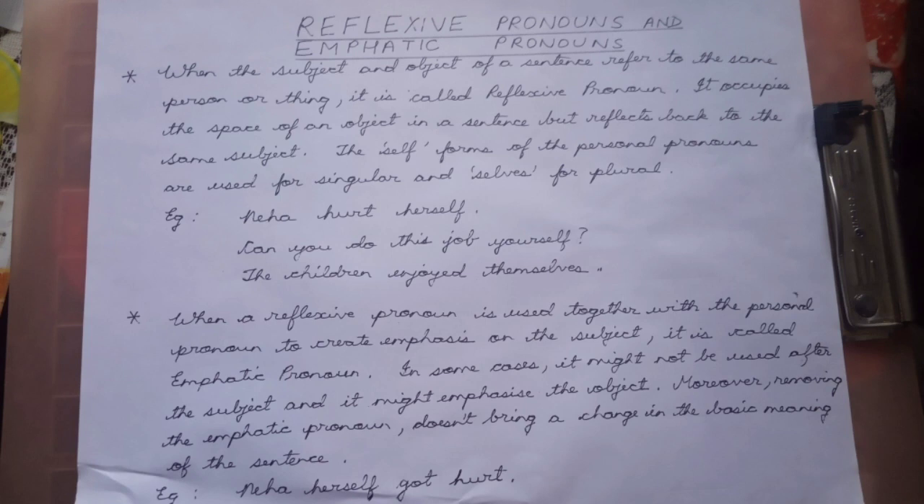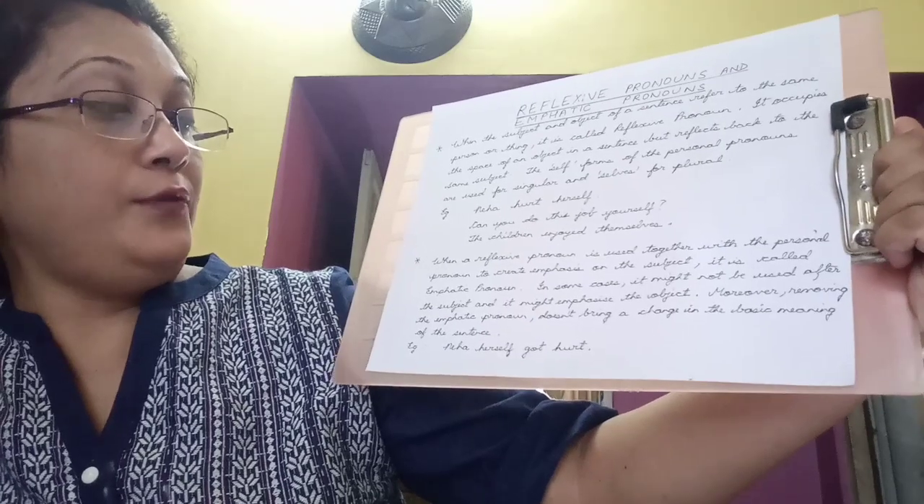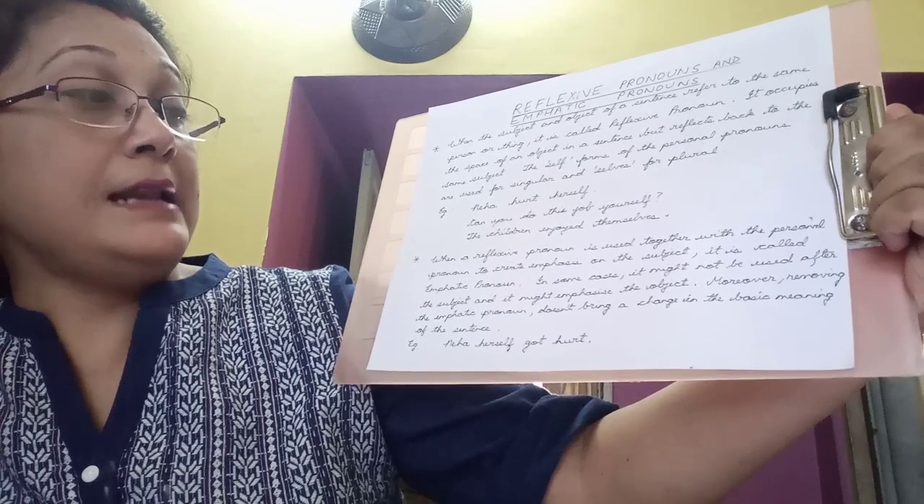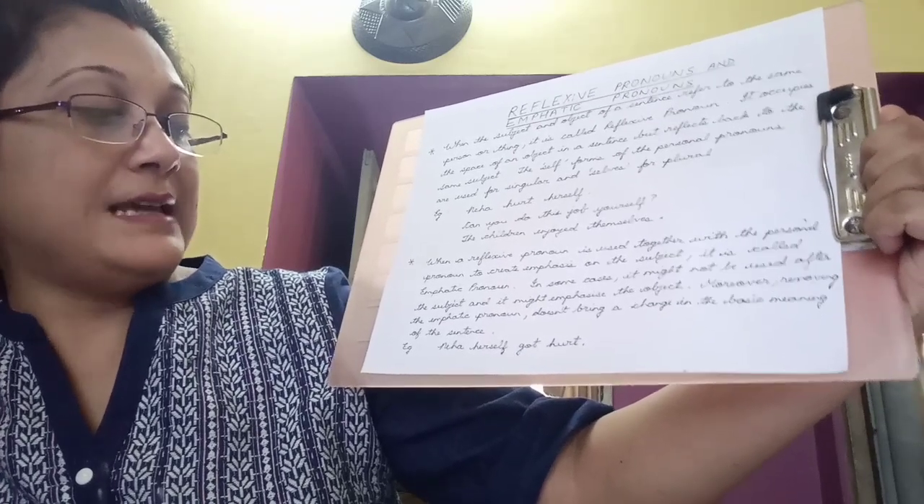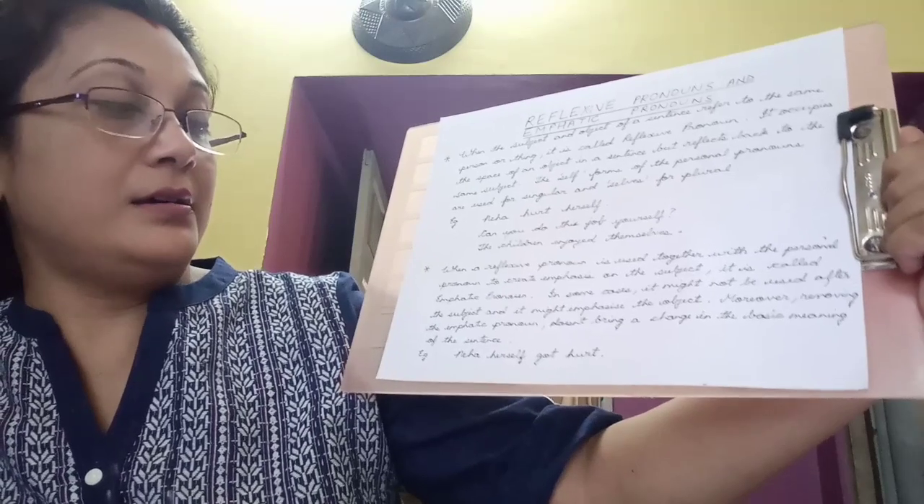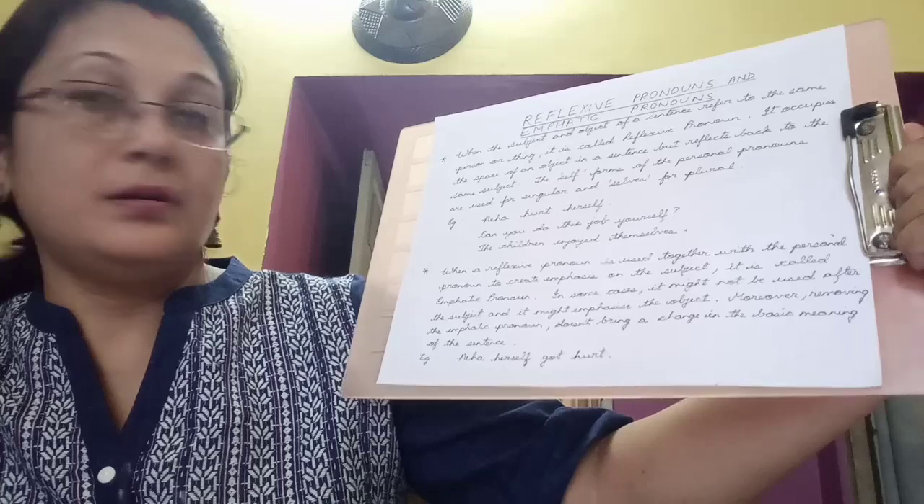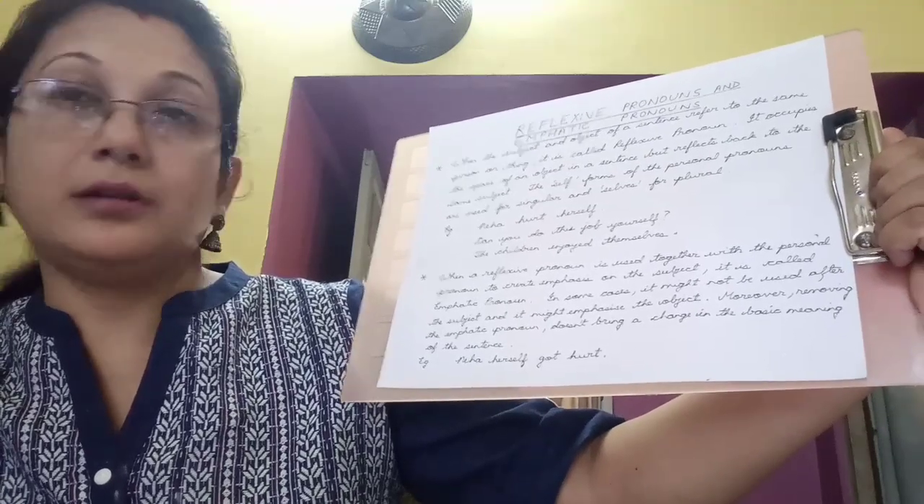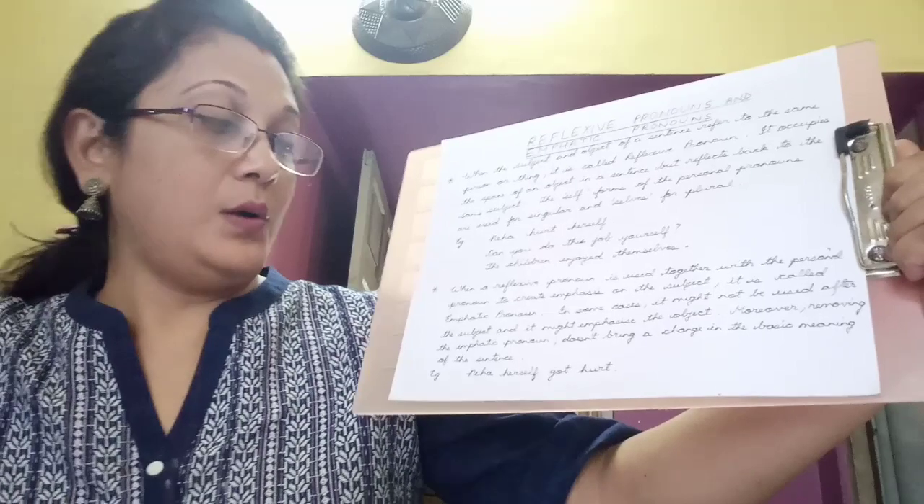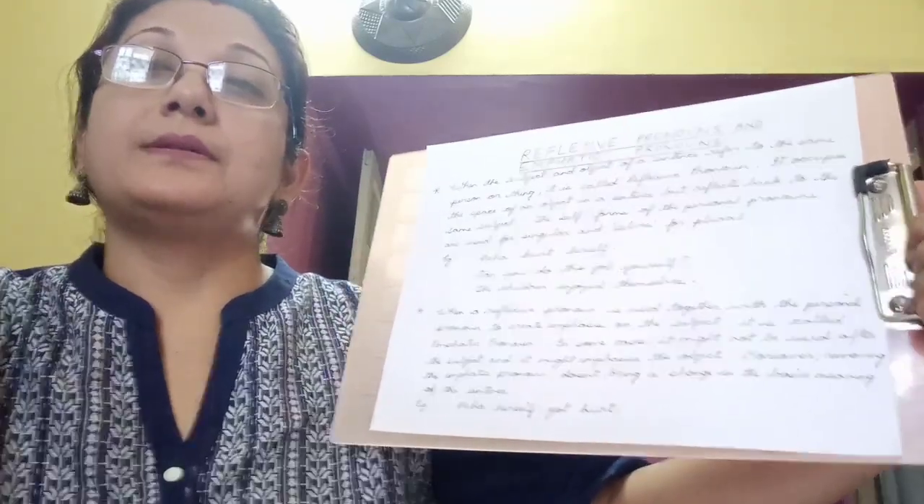And when a reflexive pronoun is used together with the personal pronoun to create emphasis on the subject, it is called an emphatic pronoun. In some cases, it might not be used after the subject and it might emphasize the object. Removing the emphatic pronoun doesn't bring any change in the basic meaning of the sentence. Like I said, Neha herself got hurt. You just remove the emphatic pronoun, the sentence becomes Neha got hurt. Now, coming to more examples.